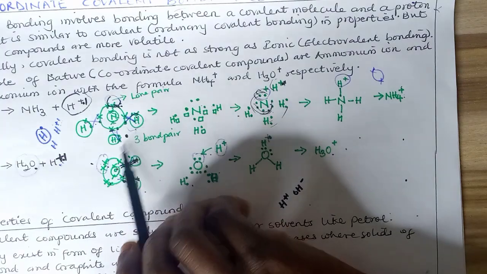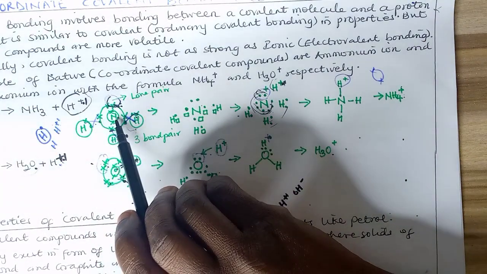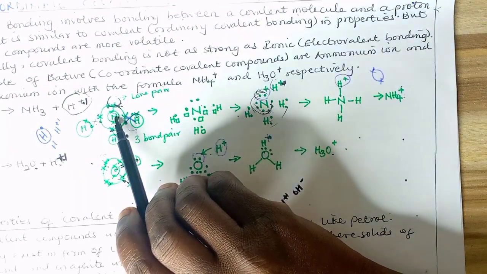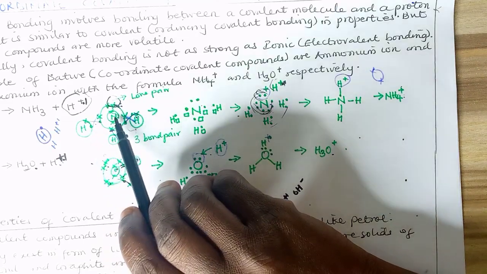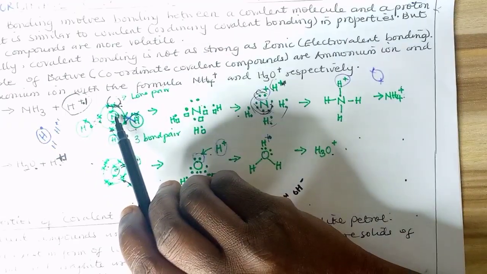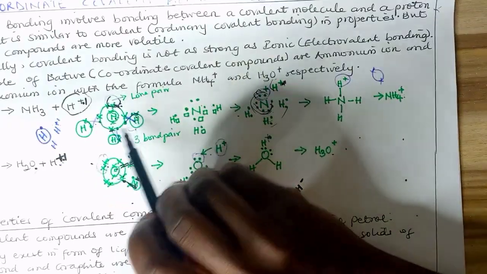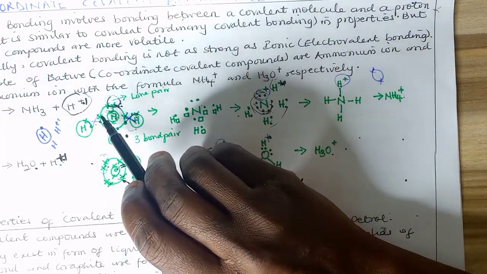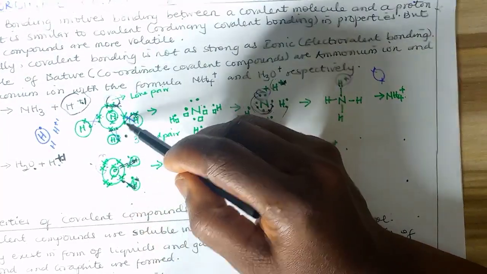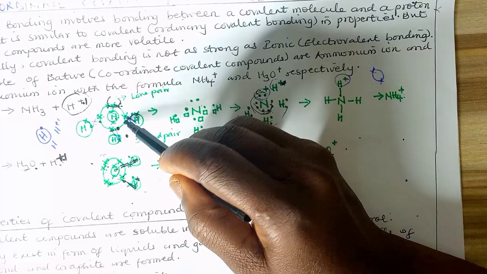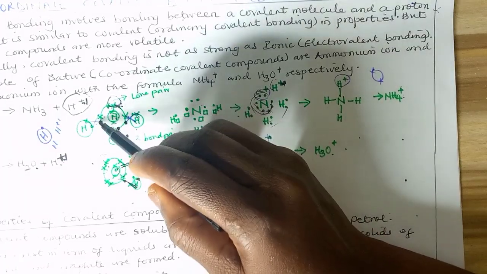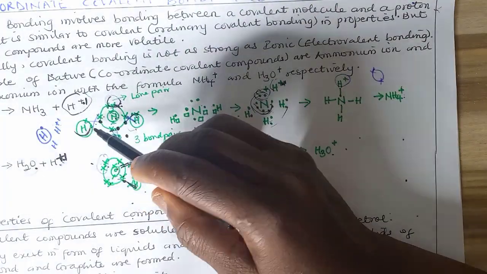Looking at the covalent compound of ammonia already, ammonia is covalent in nature because it's between nitrogen and 3 hydrogen. Sharing takes place because nitrogen is 7 here, 2 and 5. The 5 here is 2, then 1, 1, 1, each in need of 1 electron each. So they combine with hydrogen, 3 hydrogen.